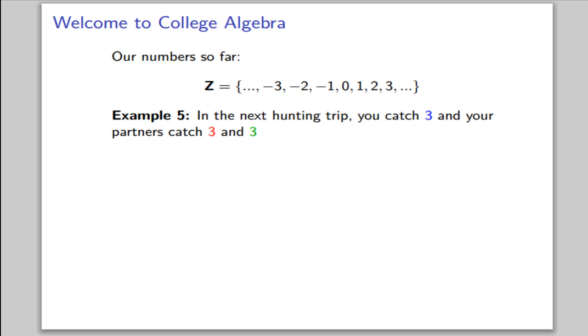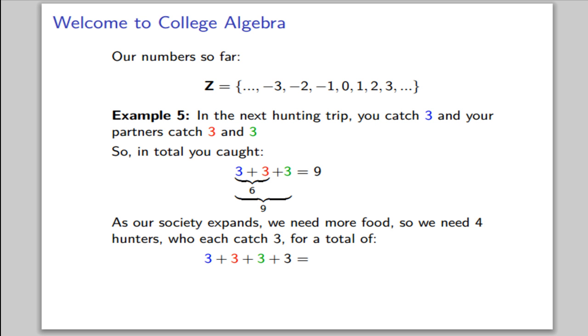Now, let's keep hunting. In our next trip, you catch 3, and your partners each catch 3 also. So in total, you caught 3 plus 3 plus 3. Well, 3 plus 3 is 6, plus another 3 is 9, so we caught 9 in total. But as our society expands, we need more food, so we need 4 hunters, who each catch 3, for a total of 3 plus 3 plus 3 plus 3. To do this, we add the first 2 3s to get 6, then we add the next 3 to that to get 9, and our last 3 to that to get 12. So 3 plus 3 plus 3 plus 3 equals 12.